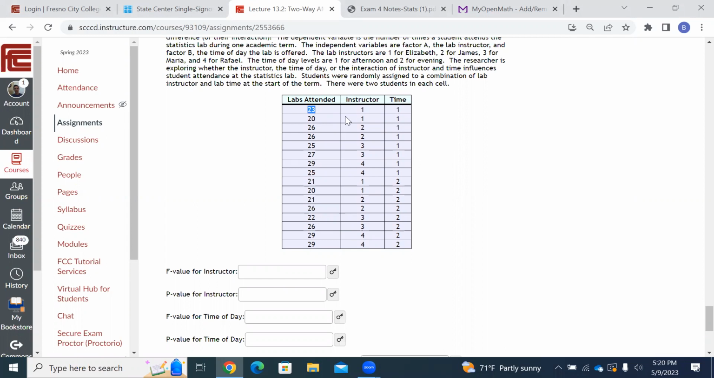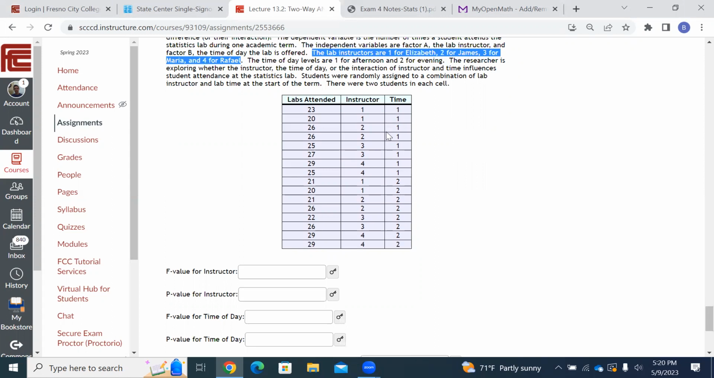Like 23 people attended lab for instructor number one. It basically looks like four instructors, instructor 1, 2, 3, 4, and then repeats them 1, 2, 3, 4. And then there's two different times, like time 1 and time 2. If you look up here, it says the time of day levels are 1 for afternoon and 2 for evening. And the lab instructors are 1 for Elizabeth, 2 for James, 3 for Maria, 4 for Raphael. So those are the 4 different lab instructors, and the times of day are 1 and 2, afternoon or evening.